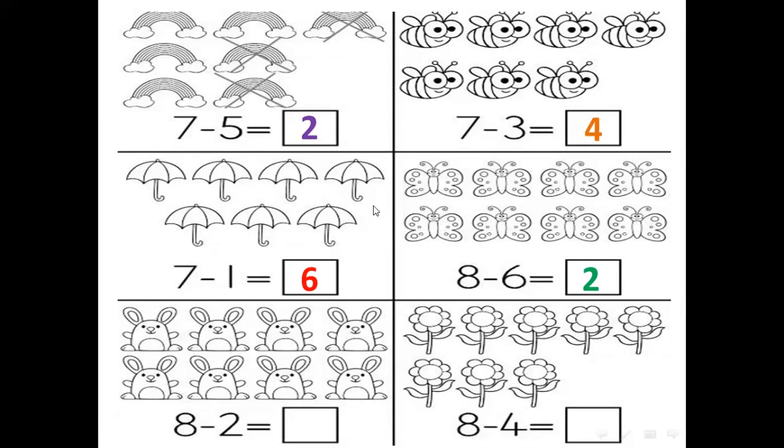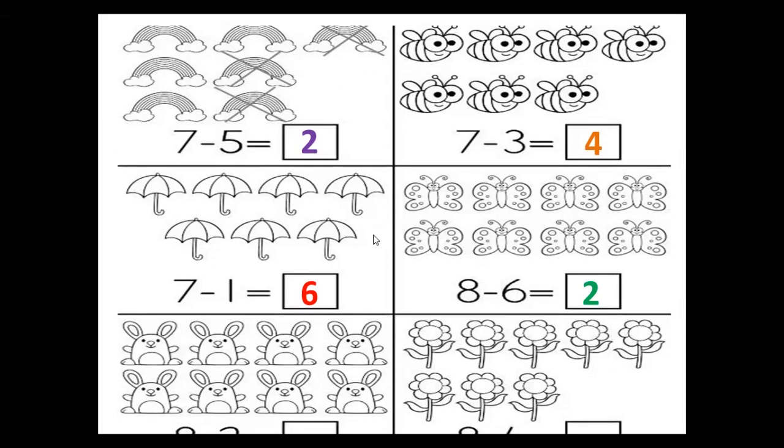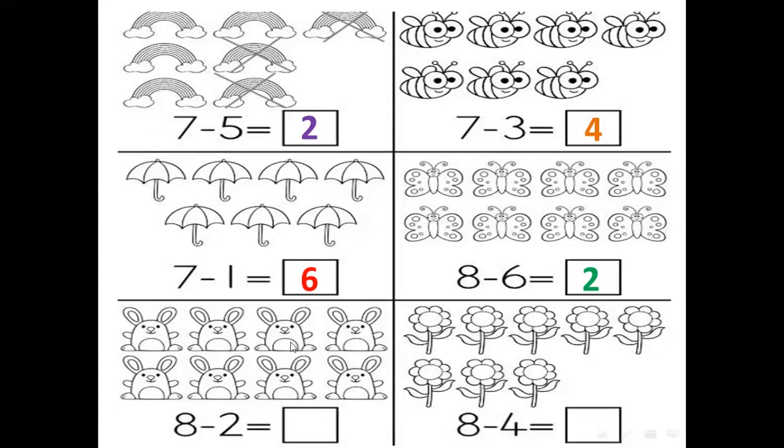Okay, I need Muhammad. Muhammad Ahmed Abdul Samad. Muhammad, are you here? Can you hear me? Yes. Okay, Muhammad, do the next equation here. Can you see it? No. Now you can see it? Yes. Okay, read the equation and do it.